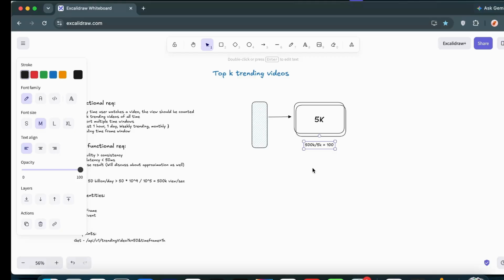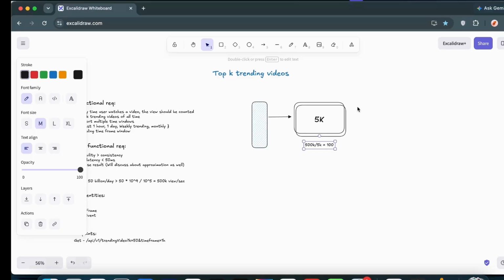Further, we will discuss how, from Kafka, we can aggregate those views and store them in the database, and then how users can request those views. That flow is what we will keep discussing going ahead. Let me just add Kafka. The servers that receive the views are the producers, since we are dealing with Kafka, producing the views, and in Kafka we store all of those in the form of events.